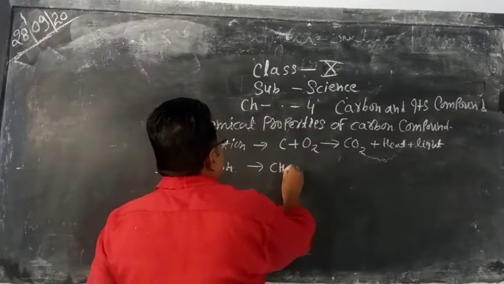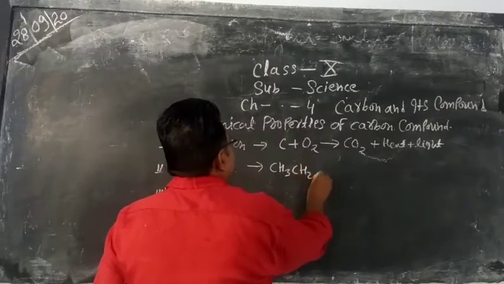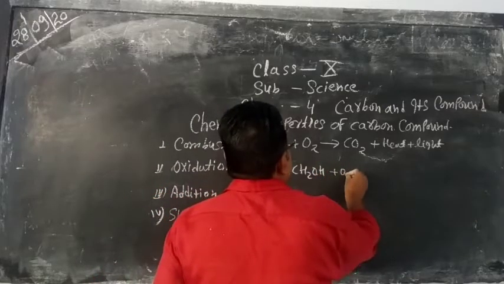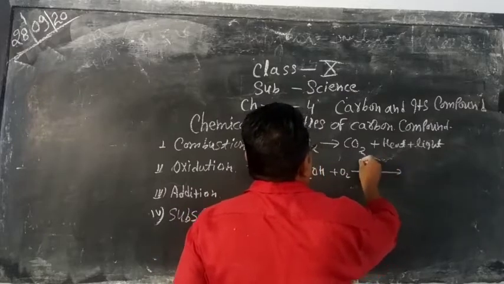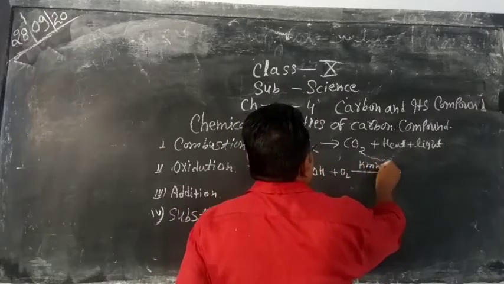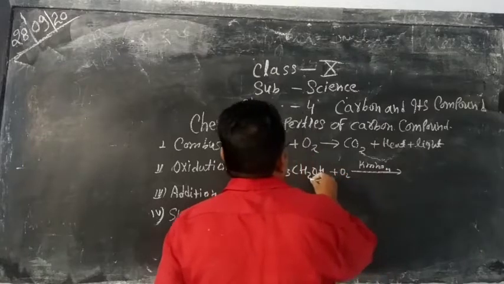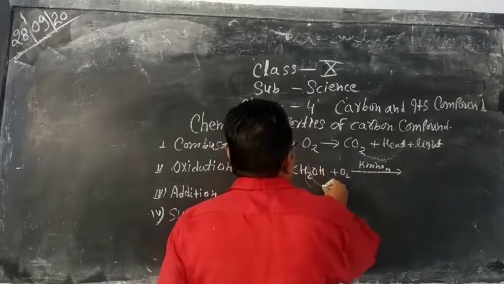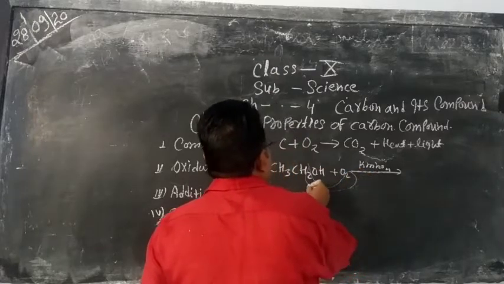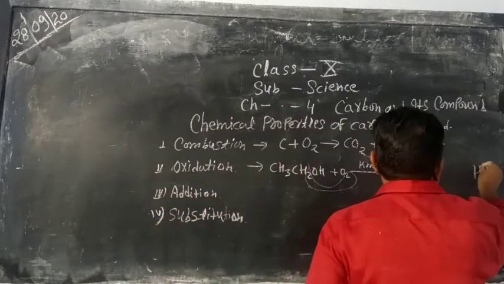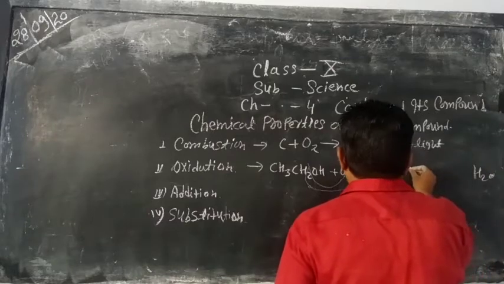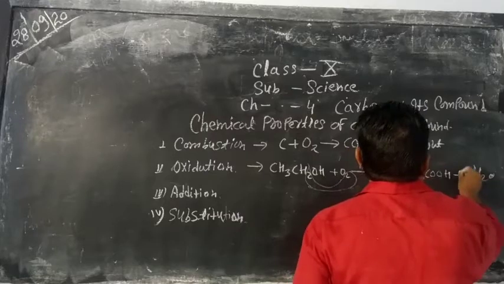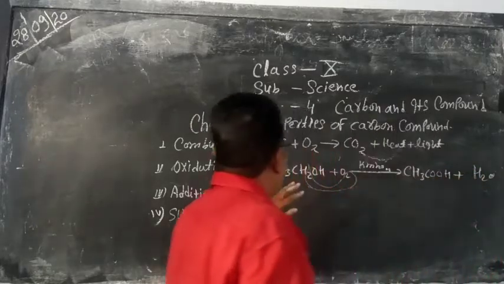When ethanol is oxidized in presence of alkaline KMnO4, the loss of water takes place and ethanol becomes converted to ethanoic acid or acetic acid.